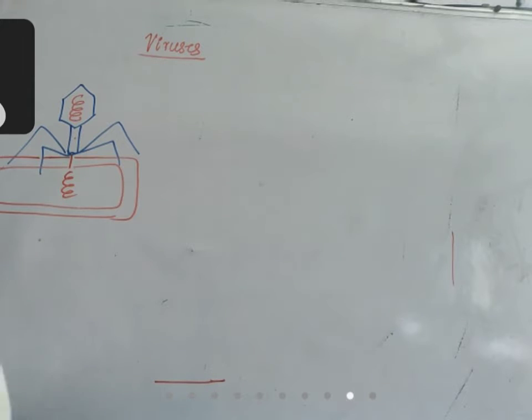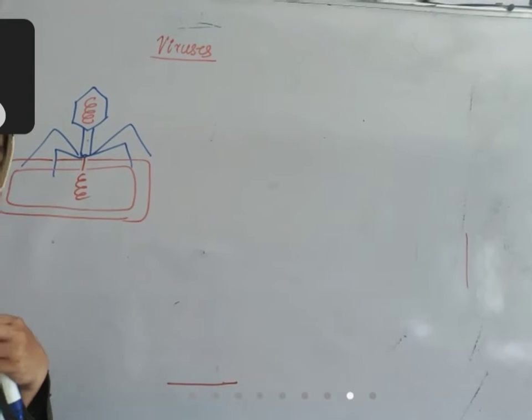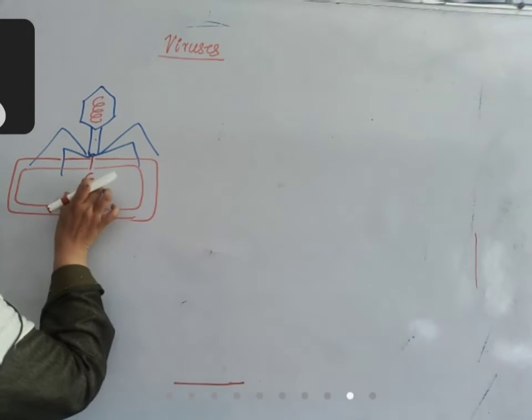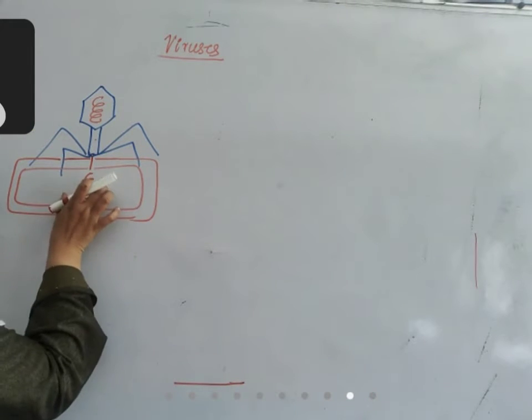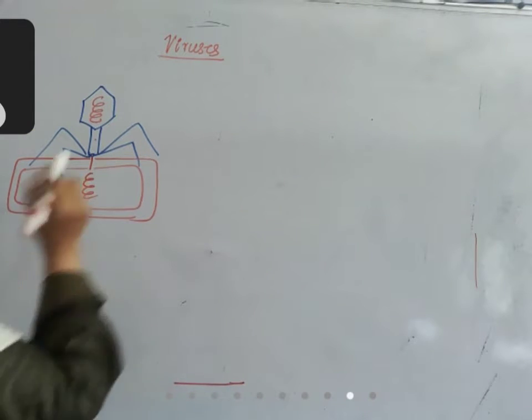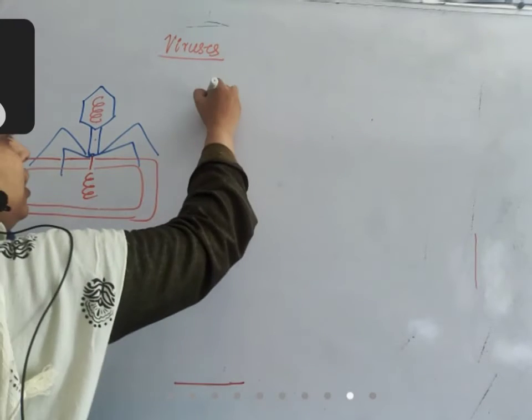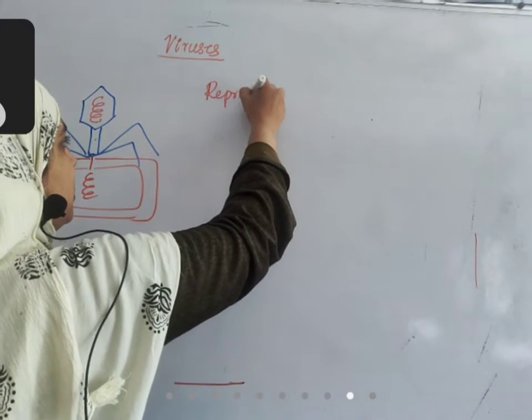After the genetic material enters, the protein coat is not valuable. It just gets shed off. The important part of the virus particle is this genetic material only. What will happen to this genetic material? So let me write the reproduction of virus.